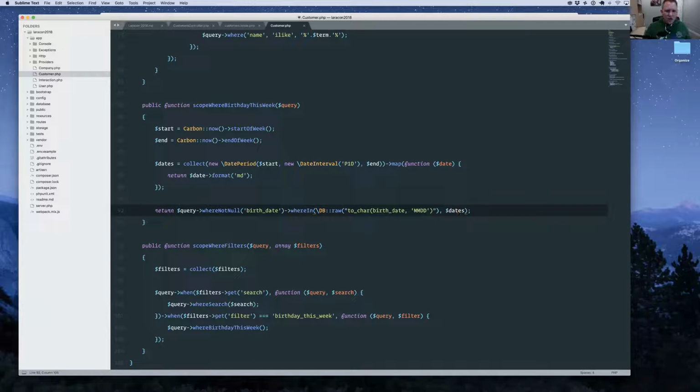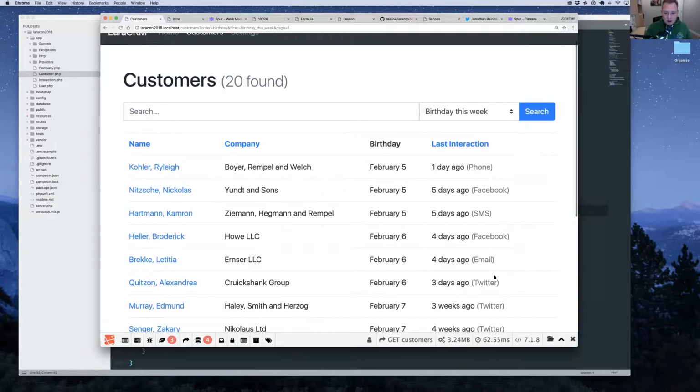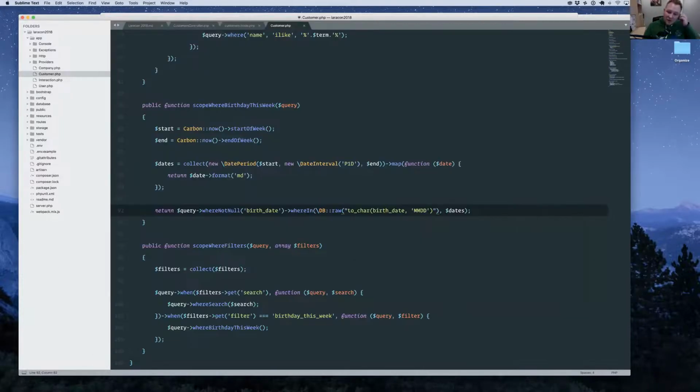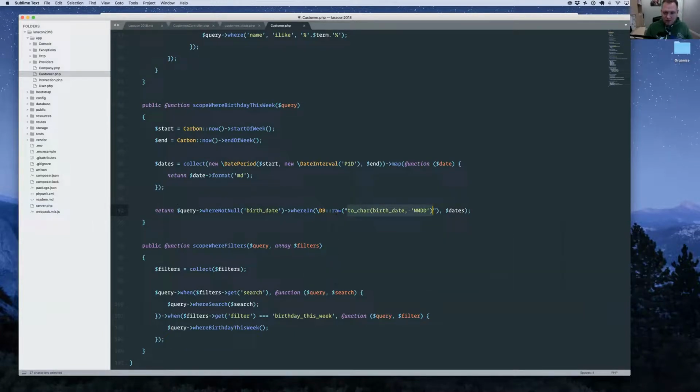So you might be thinking, with this date to string conversion that I did here and also in the sorting, well, how performant is that? And yeah, doing those types of tasks in the database is definitely a slower task, but you can see from our results here that it's had basically no bearing on our overall speed. Memory is still low, and the actual time to load the page is still well below 100 milliseconds. And if you did find that to be an issue, you can create indexes in Postgres on a function like that so that you can look up against that, if you found that was a point of slowness in your database.